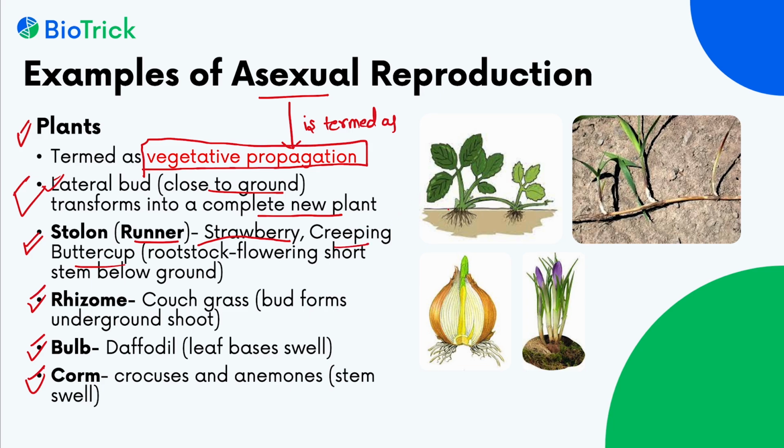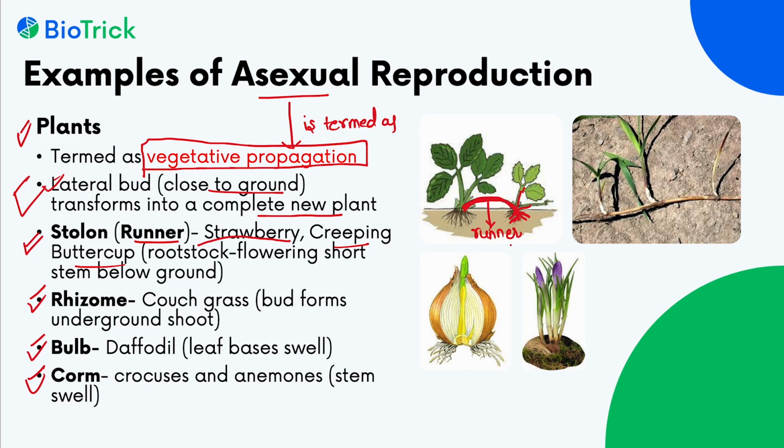What happens in strawberry is the lateral bud, which is close to the ground, grows horizontally and develops roots, and after some time it produces new plant. So this horizontal elongation of the lateral bud of the strawberry plant is called runner.